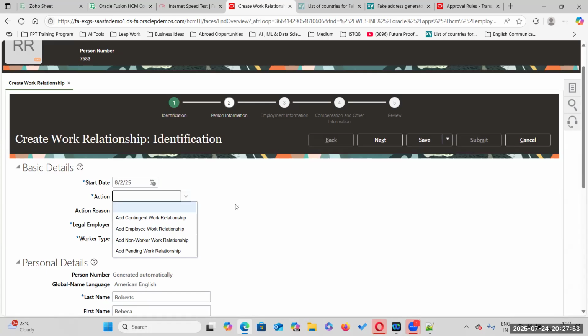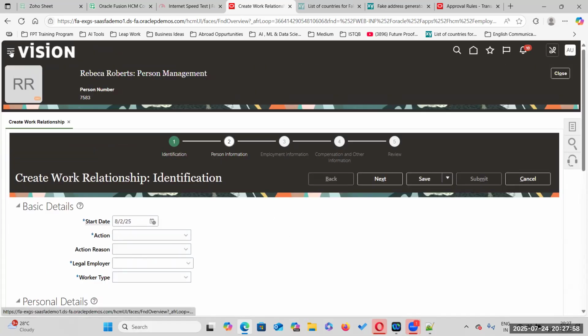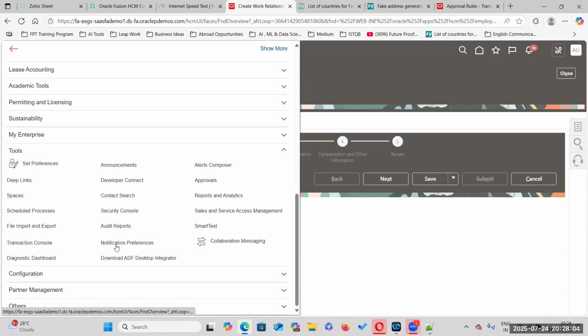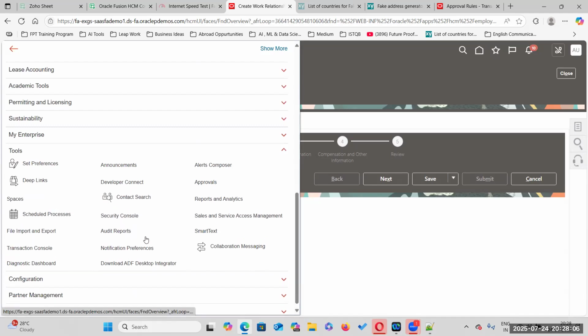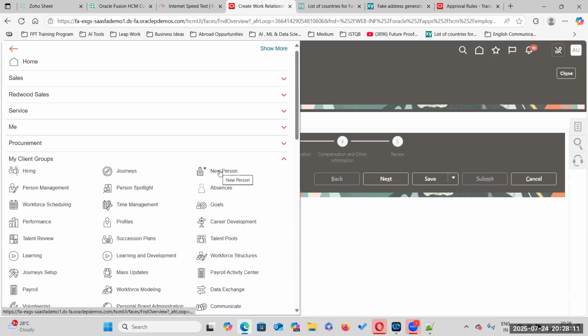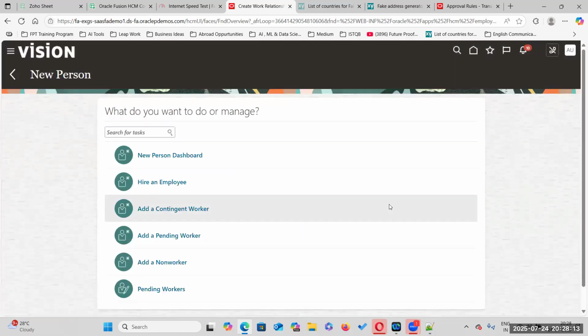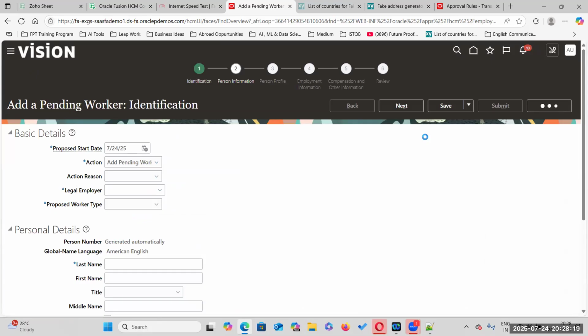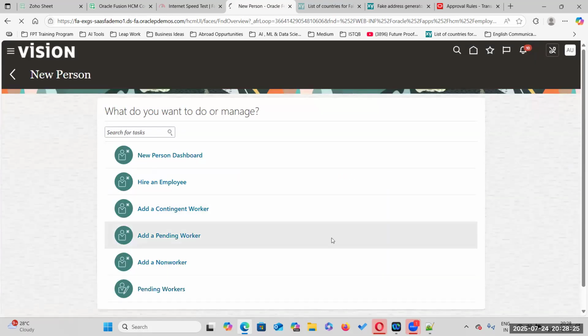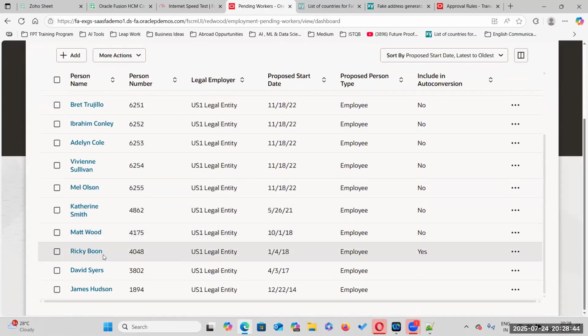The joining date will be the same or maybe 1 week later. We will go to the pending workers transaction. He will become a pending worker right now, until the joining date. So at this point of time, it will not show.